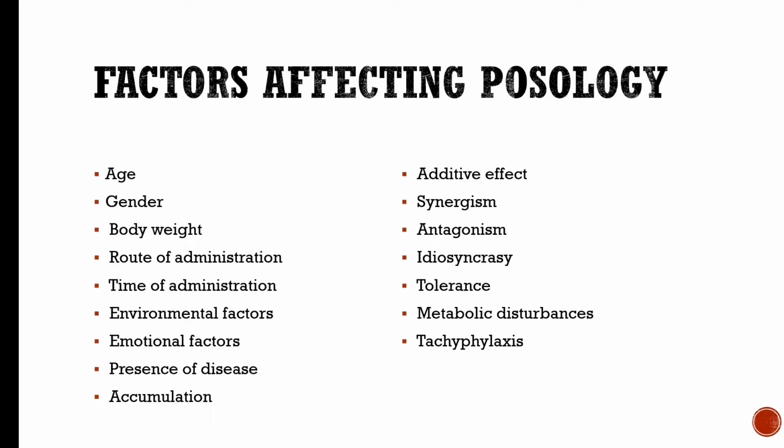First one is age, second is gender, third is body weight, fourth is route of administration, fifth is time of administration, sixth is environmental factor, seventh is emotional factor, eighth is presence of disease, ninth is accumulation, 10th is additive effect, 11th is synergism, 12th is antagonism, 13th is idiosyncrasy, 14th is tolerance, 15th is metabolic disturbance, and 16th is tachyphylaxis.